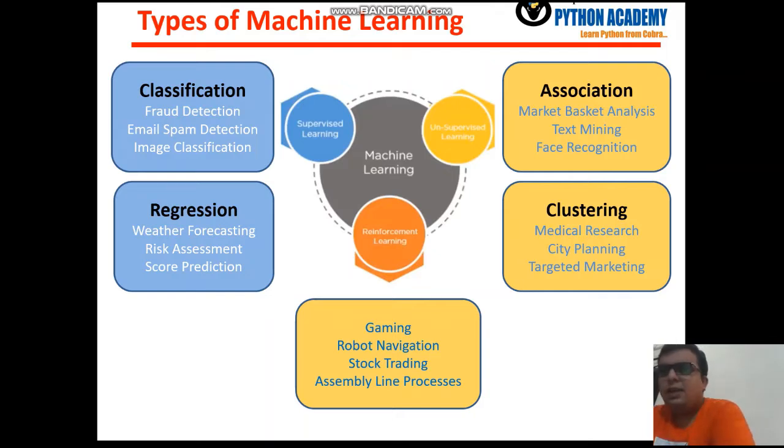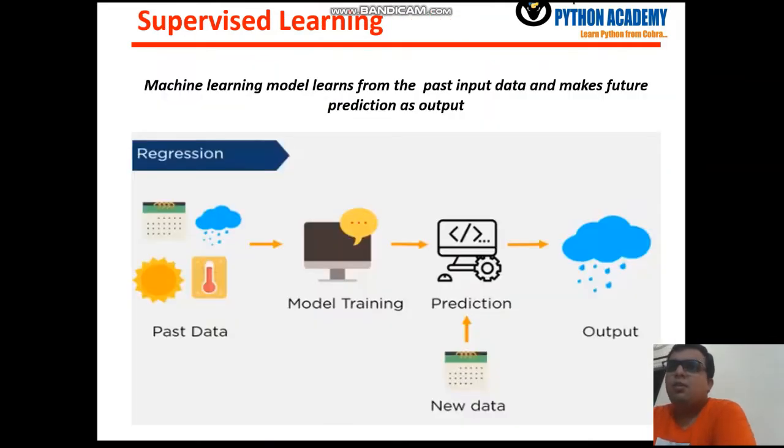Okay, so this is the complete definition of how supervised learning works. A machine learning model learns from past input data and makes future predictions. See, this is the data where you know the date, the rainfall on that date, the sunrise and sunset on that date, and the temperature on that day.